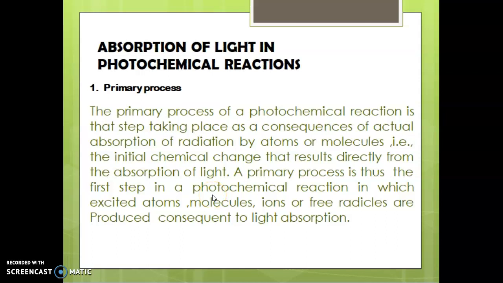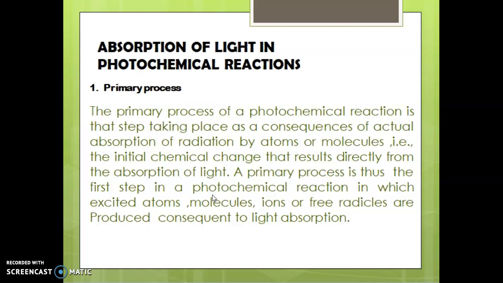There are 2 processes in a photochemical reaction. First one, primary process. The primary process of a photochemical reaction is the step taking place as a consequence of actual absorption of radiation by atoms or molecules. That is, a light quantum, h nu, is absorbed by a molecule resulting in the formation of an excited molecule.